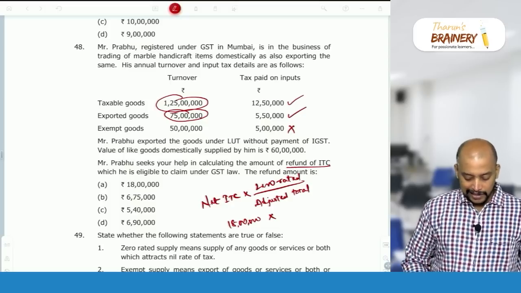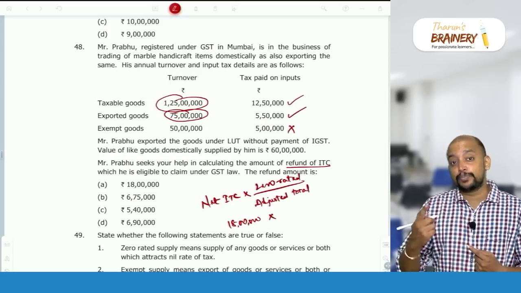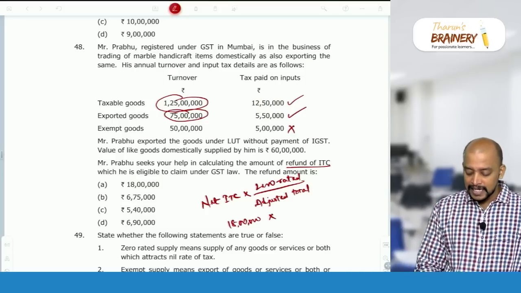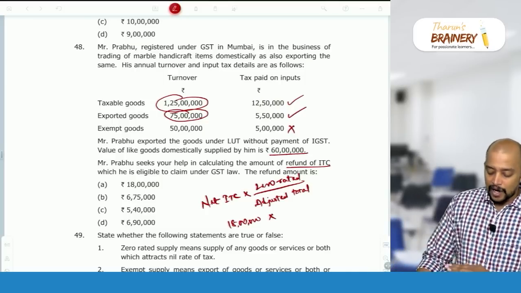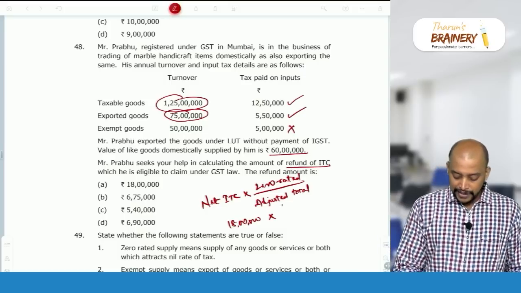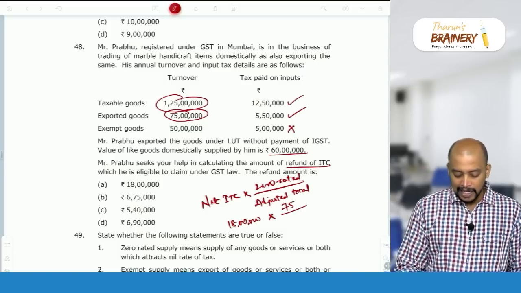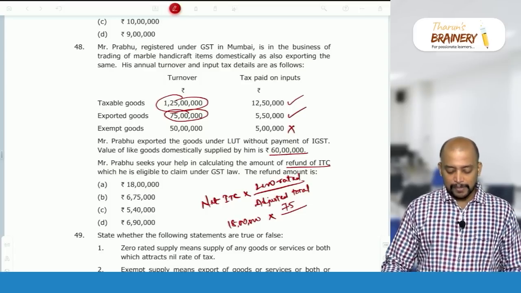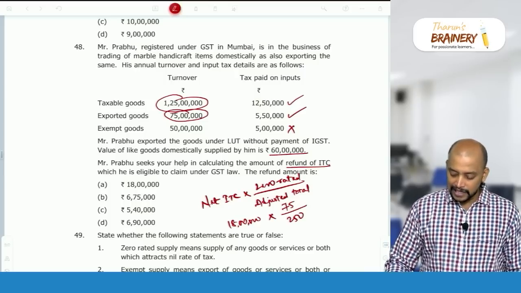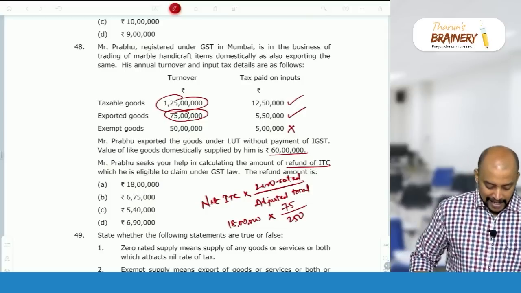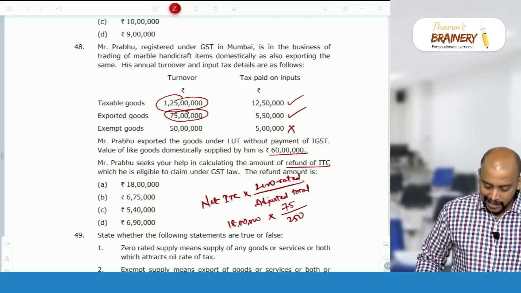What is the zero rated turnover? 75 lakhs or 1.5 times the local supplies. 60 lakhs into 1.5, so that is 90 lakhs or 75 lakhs, whichever is lower. So 75 lakhs only will be taken, and denominator 125 plus 75, 200 plus 50, 250. So 18 lakhs into 75 divided by 250, that will be 5 lakh 40,000, okay.